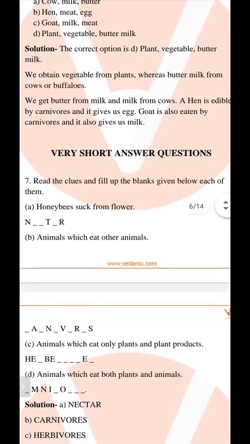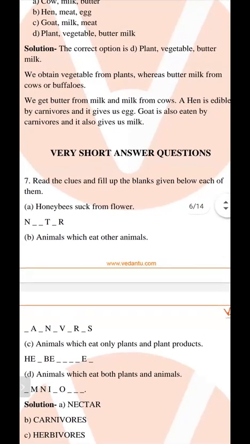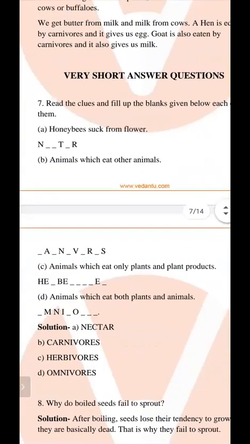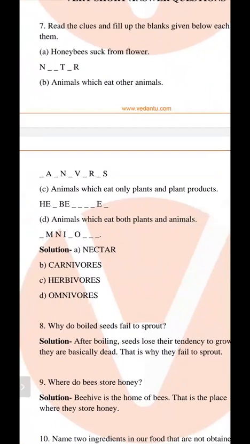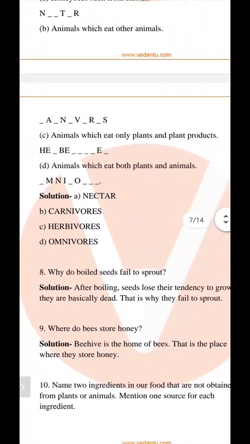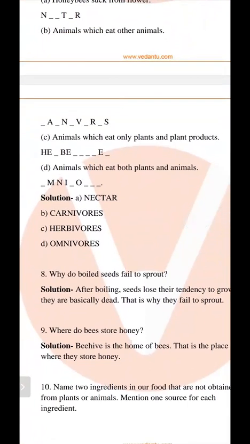And it is present in the flowers. Next is animal which eats another animal. So this is the carnivorous. And next is animal which eats only plant and plant products. Herbivorous. So herbivorous is the right answer.